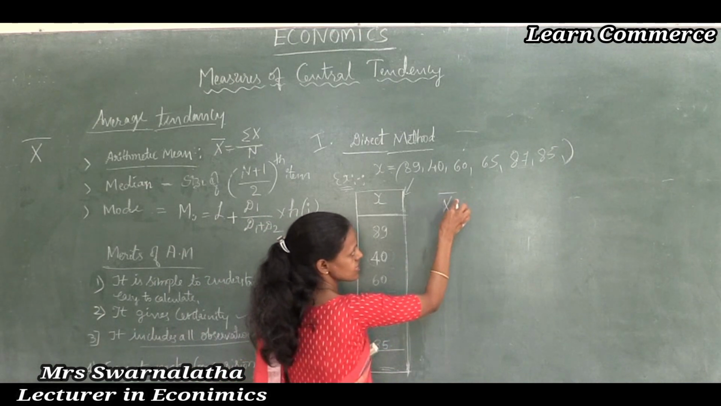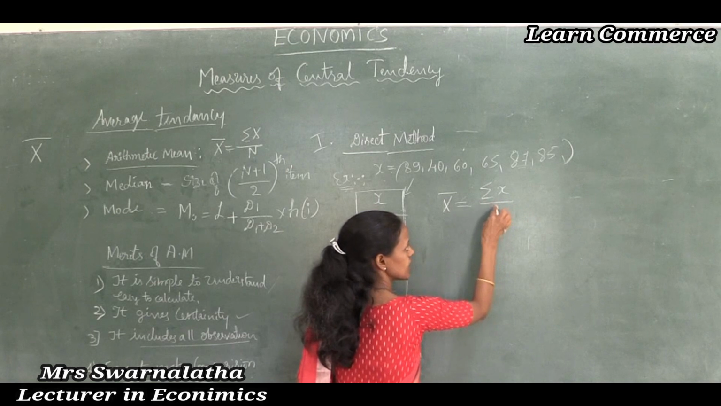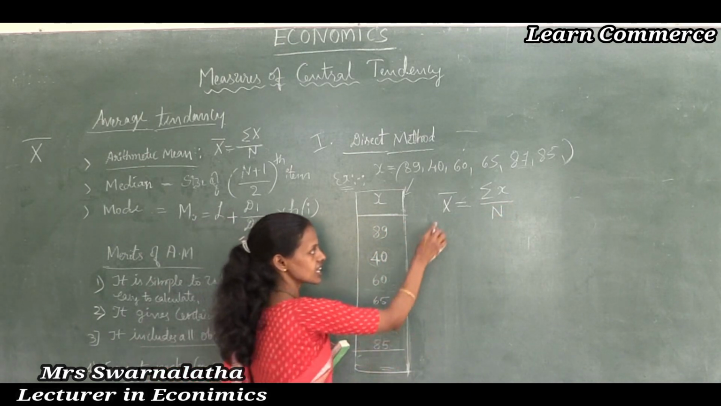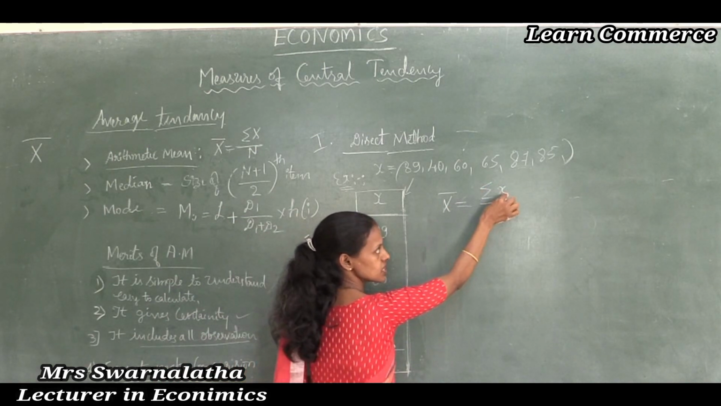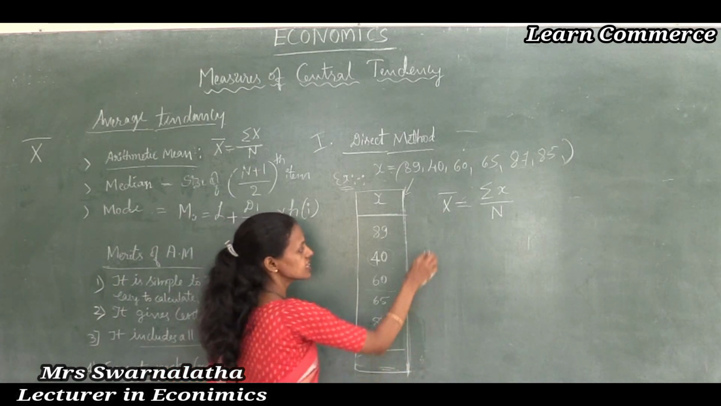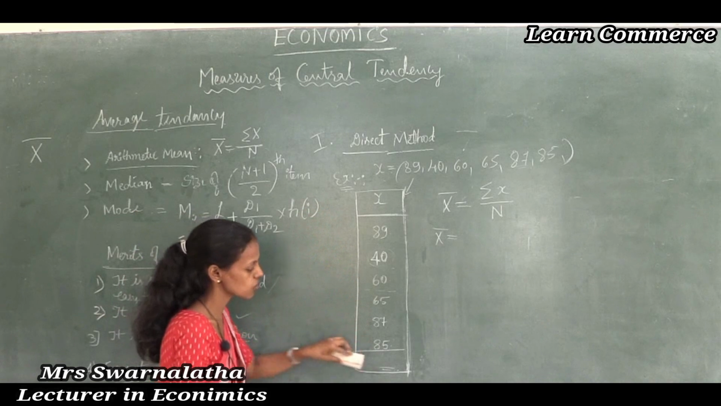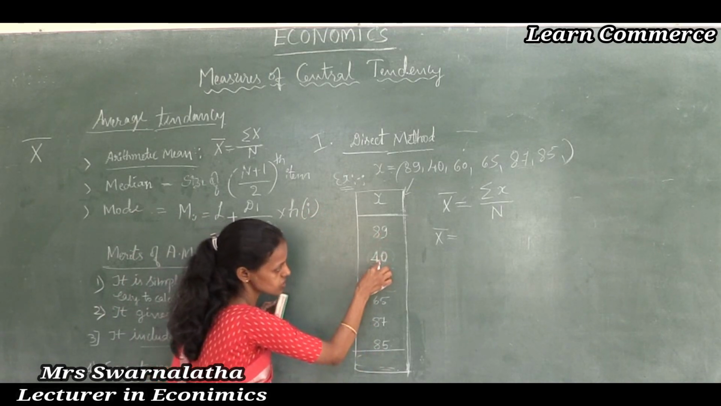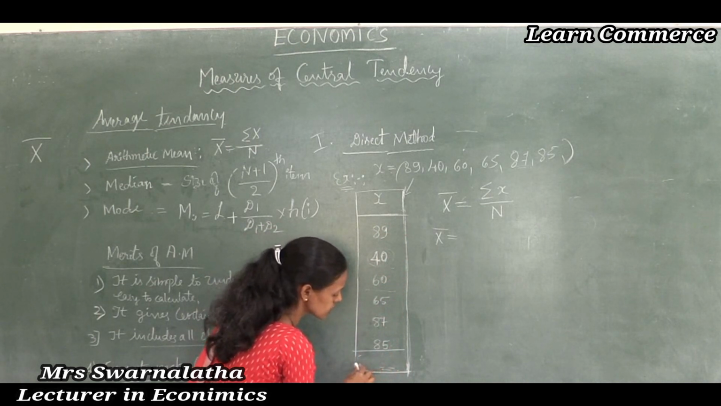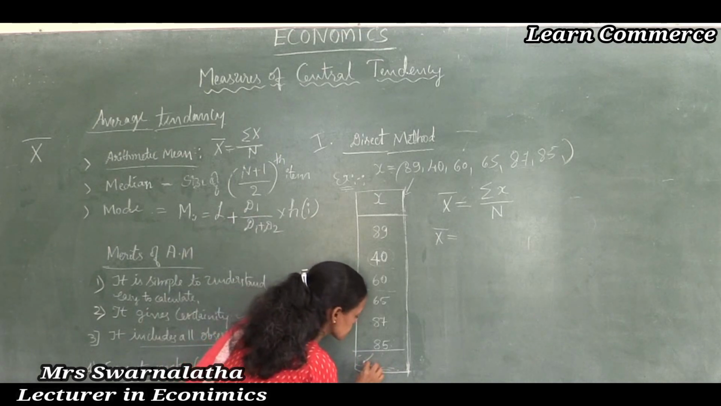X bar is equal to summation x by n. Capital N means total number of observations. X bar is the mean, the sum of all observations divided by the total number of observations. Thus x bar is equal to summation x, which means you have to add all together: 89 plus 40 plus 60, and so on, which gives 426.